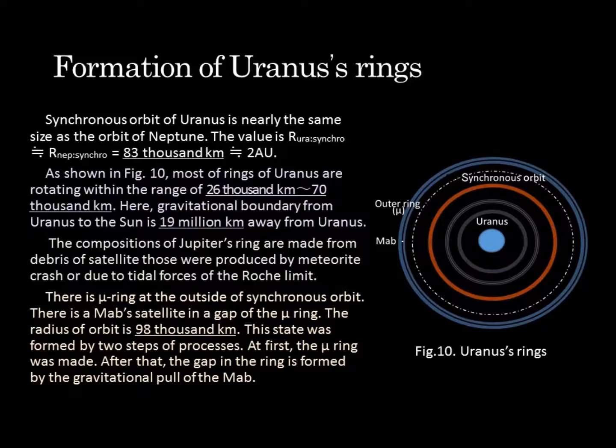Here, the gravitational boundary from Uranus to the Sun is 19 million kilometers away from Uranus. The compositions of the rings are made from debris of satellites. Those were produced by meteorite crashes or due to tidal forces at the Roche limit. There is the Mu ring outside of the synchronous orbit. There is a satellite, Mab, in a gap of the Mu ring. The radius of its orbit is 98,000 kilometers. This state was formed by two steps. At first, the Mu ring was made. After that, the gap in the ring was formed by the gravitational pull of Mab.